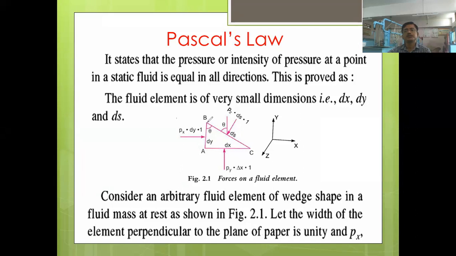Now, as we are observing here, this is a triangular shape. So its width will be perpendicular to what? To the plane of paper, or to the screen. Here we are observing on the screen, so this width is perpendicular to the screen of your mobile or your laptop, and it has a width of unity, 1 unit. Okay, 1 meter, 1 centimeter, that is called unity. Anyone having any doubt?